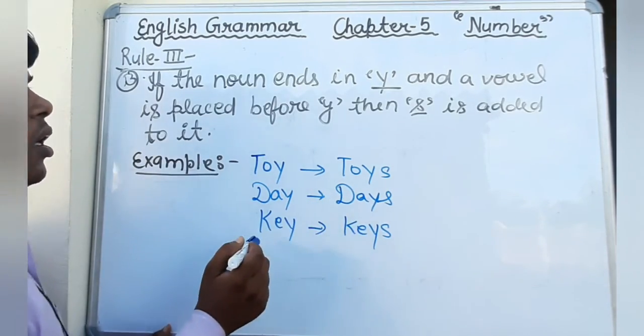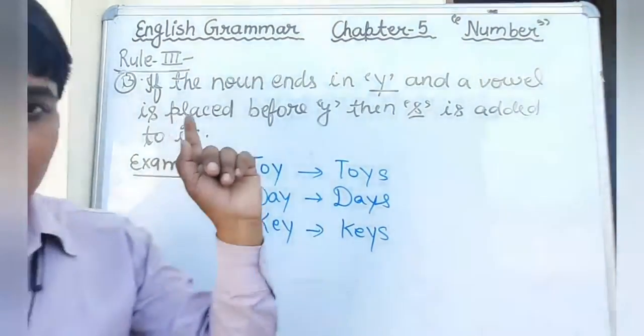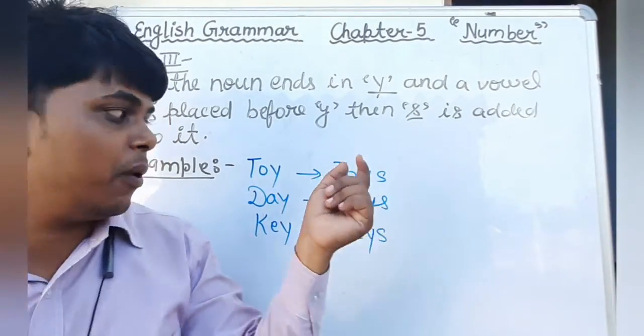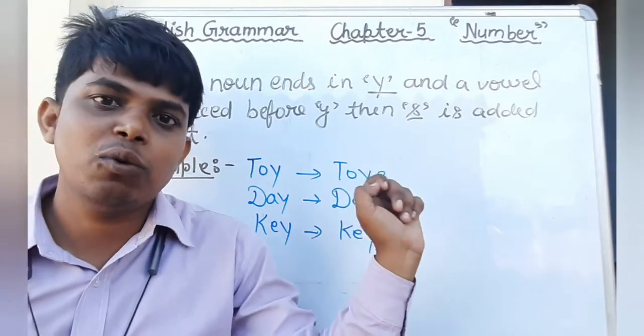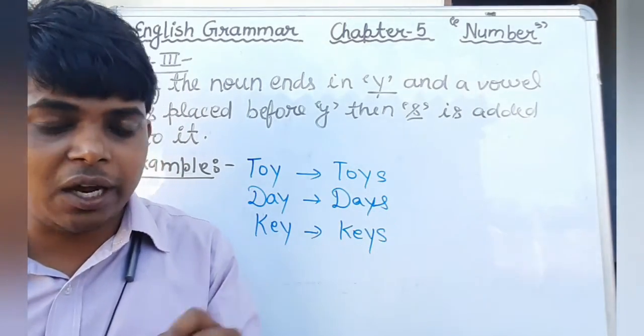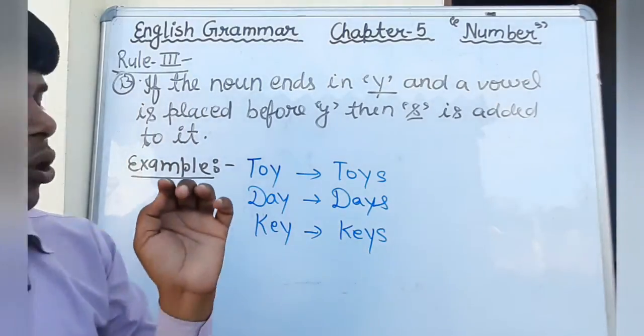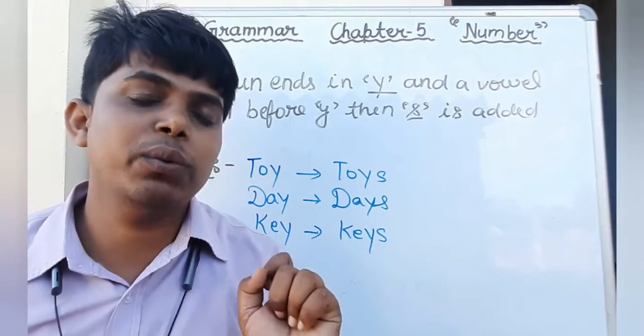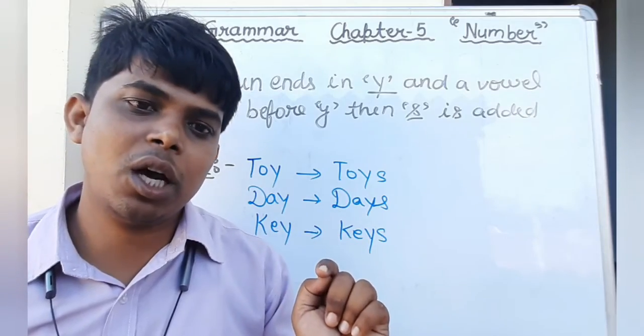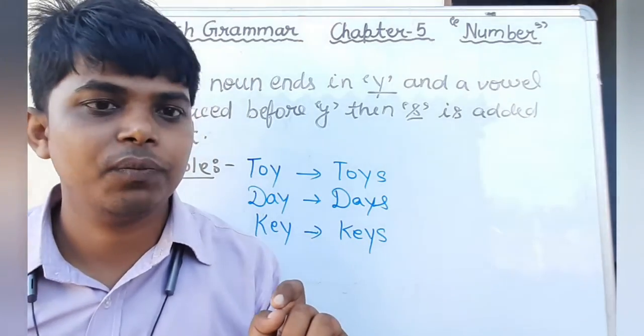Key, keys. And in the third A rule, I have told you, if a consonant is placed before Y, then we will add IES to make plural. Okay students, I hope that you all have understood the third rule. That is very, very important. That will come in your exam also.